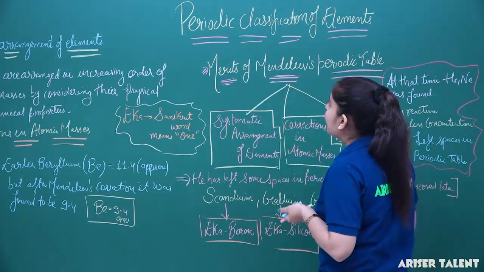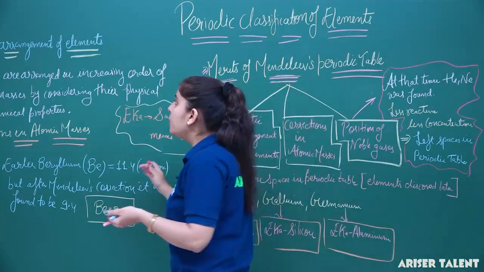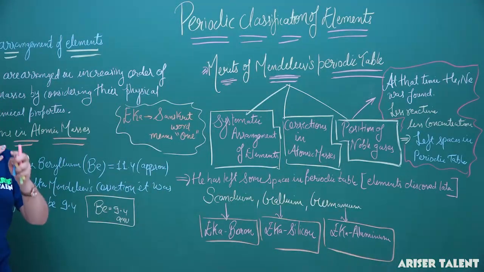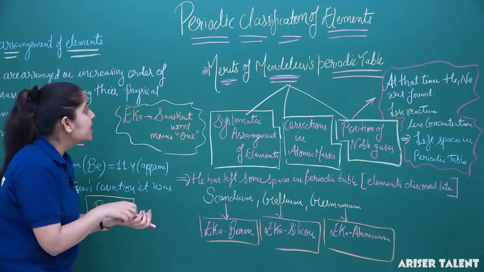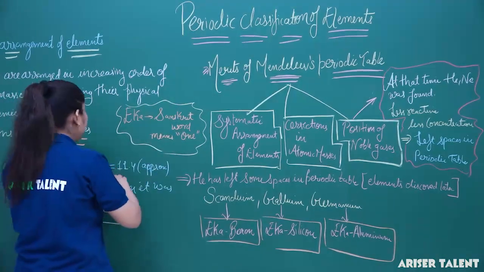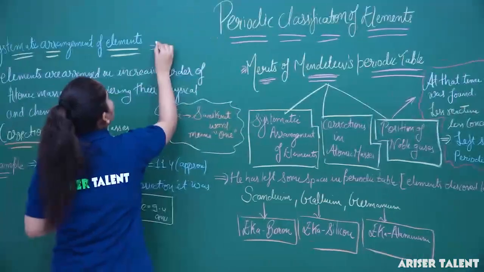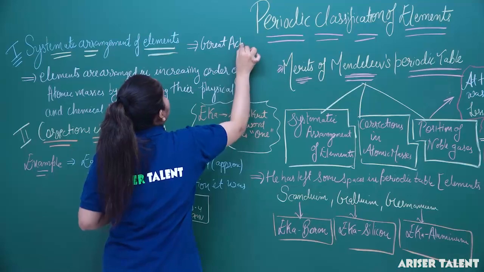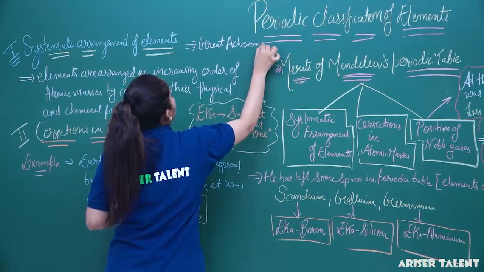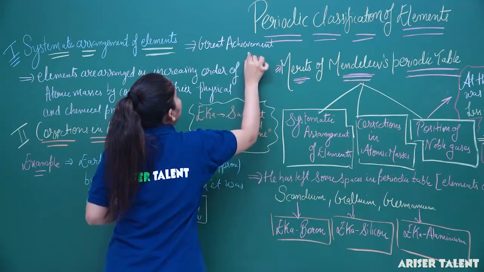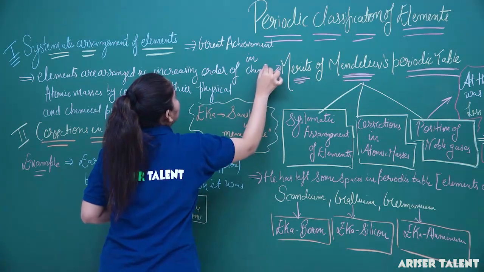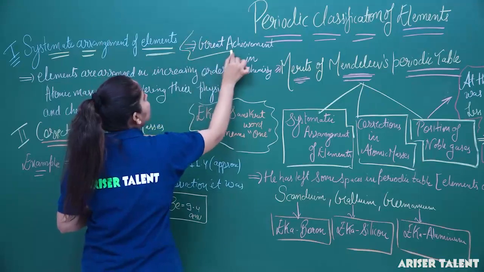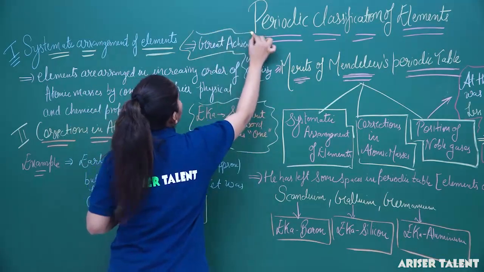So you can see here from the merits of Mendeleev's periodic table that it is a very big achievement in chemistry. We can say that Mendeleev's periodic table is a great achievement in chemistry. So Mendeleev's periodic table has its own significance.